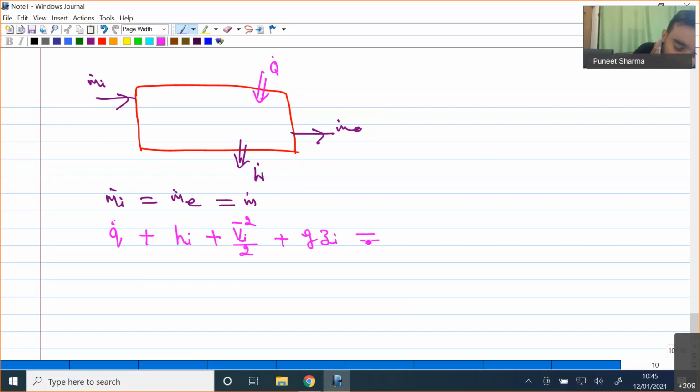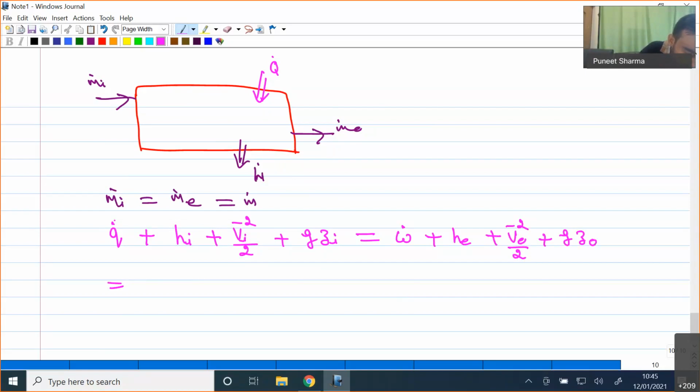That will be equal to W dot plus HE plus VE bar square divided by 2 plus G into ZE.